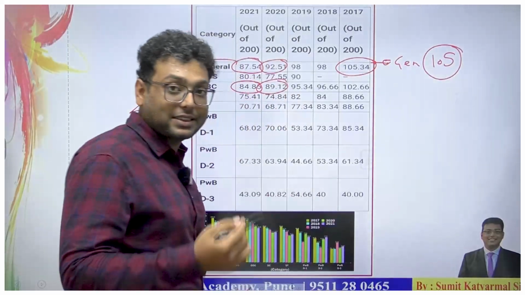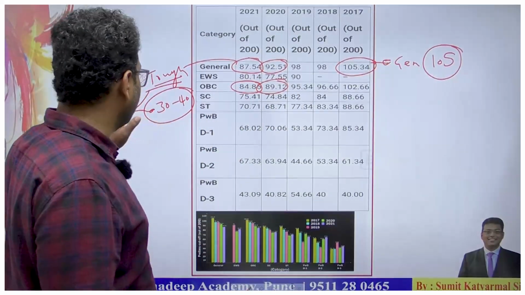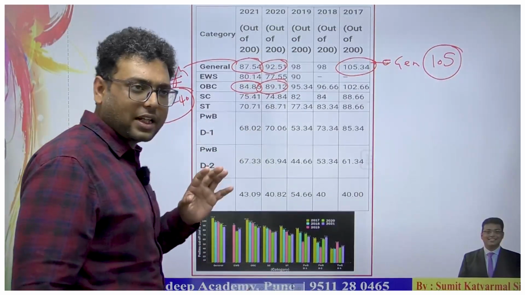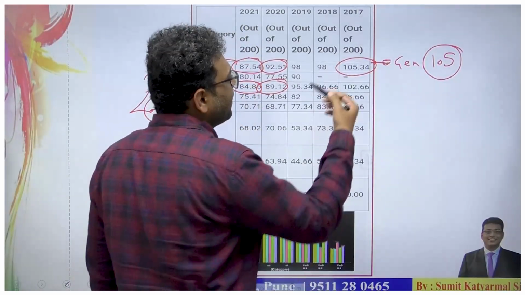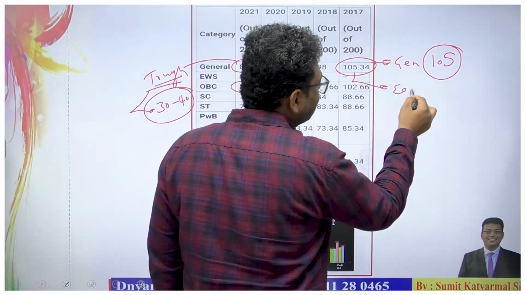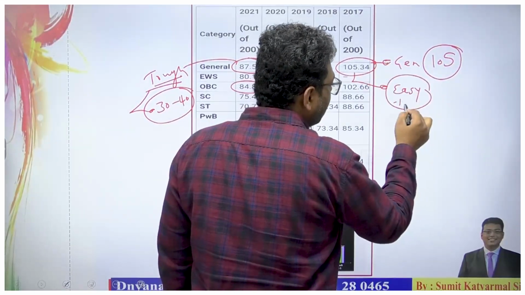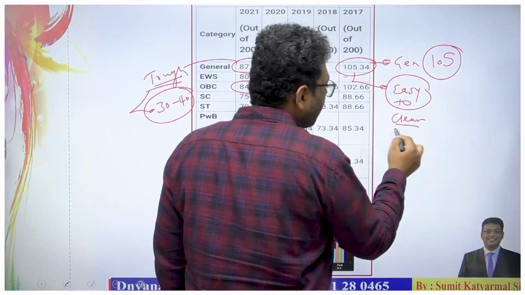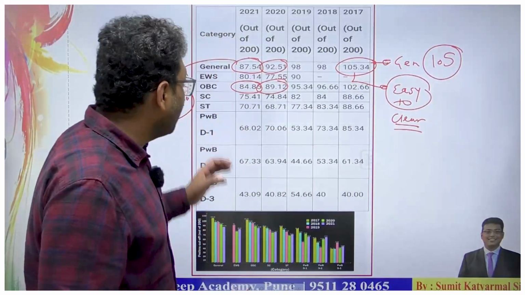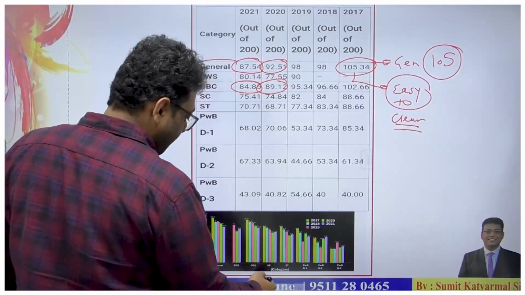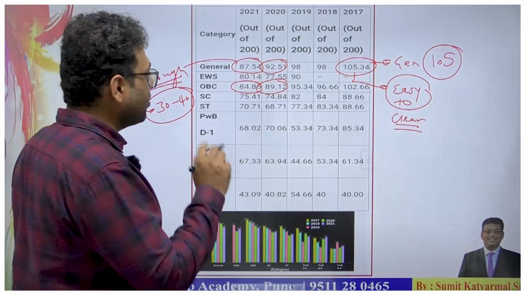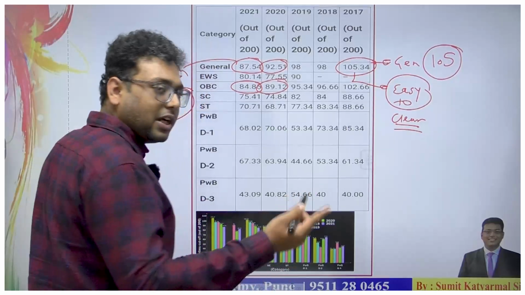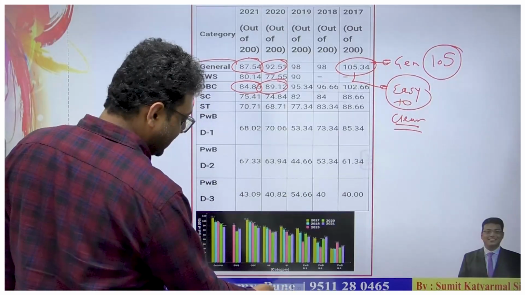That means if you get greater clarity on the economy, it is easy to clear the prelims, so give greater emphasis to reading and understanding this subject, along with environment and geography, the highest weighted subjects.